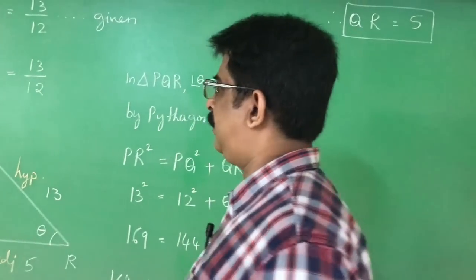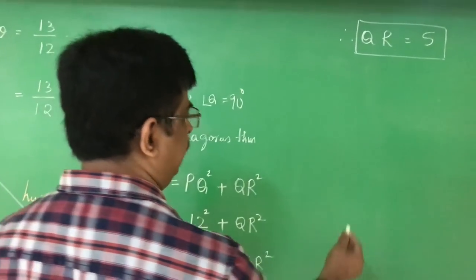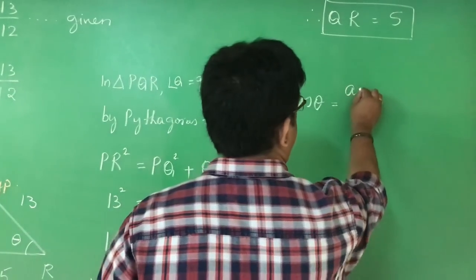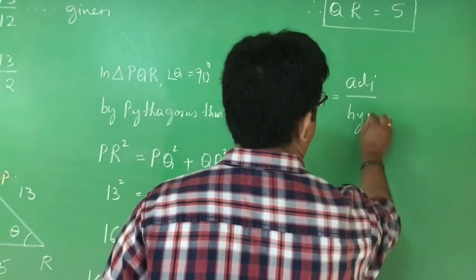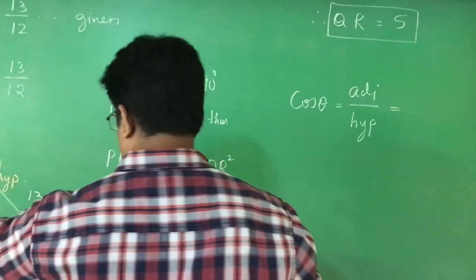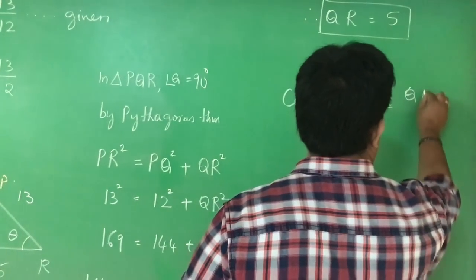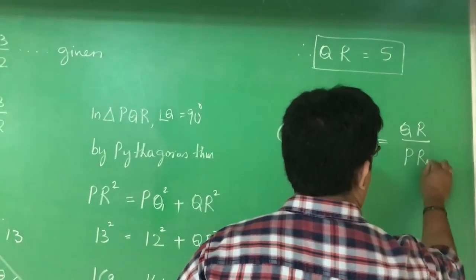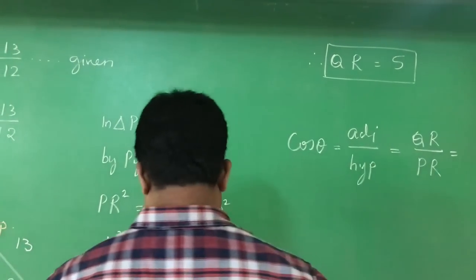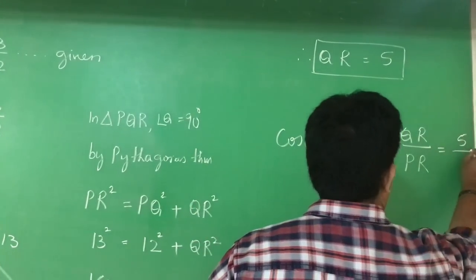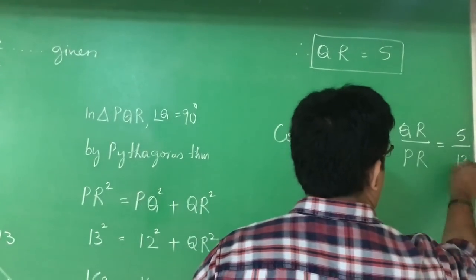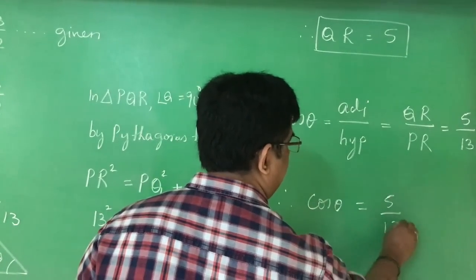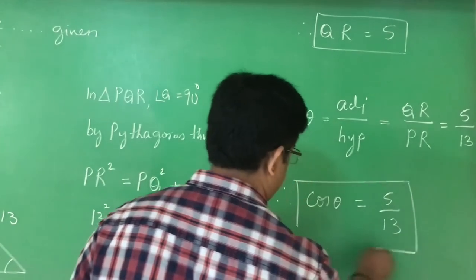Now we are asked to find the value of cos theta. Very simple. What is cos theta? Cos theta is adjacent by hypotenuse. In this diagram, adjacent is QR, which we calculated by the Pythagoras theorem, and hypotenuse is PR. QR we calculated as 5, and PR is given as 13. Therefore, cos theta is equal to 5 by 13. It is the answer, and I put a box.